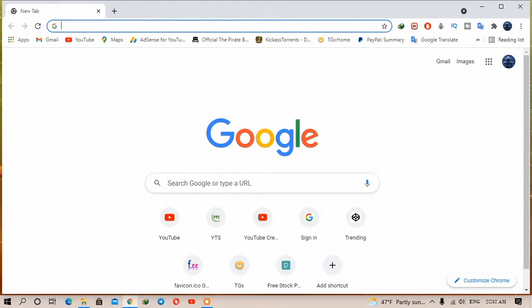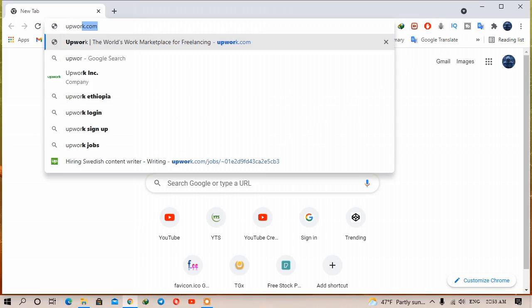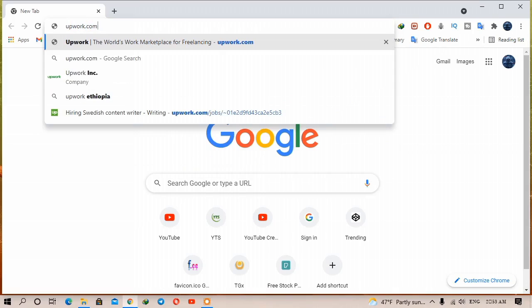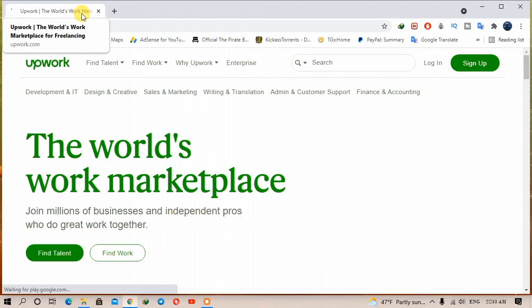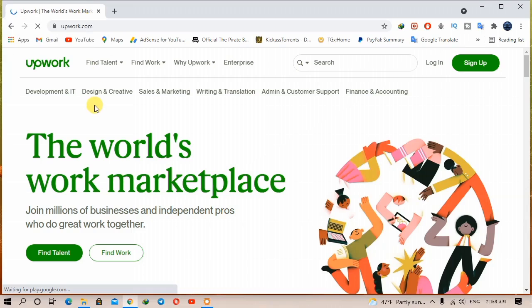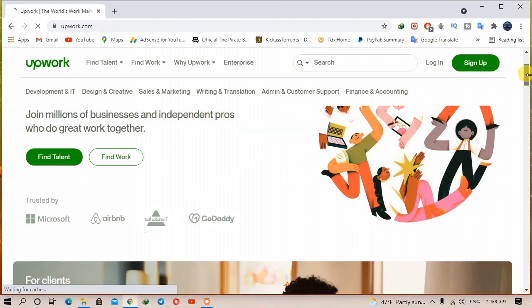Now first go to the Upwork official website, upwork.com. As you may know, Upwork is the world's work marketplace for freelancing. It is the best marketplace, with millions of businesses and independent pros.